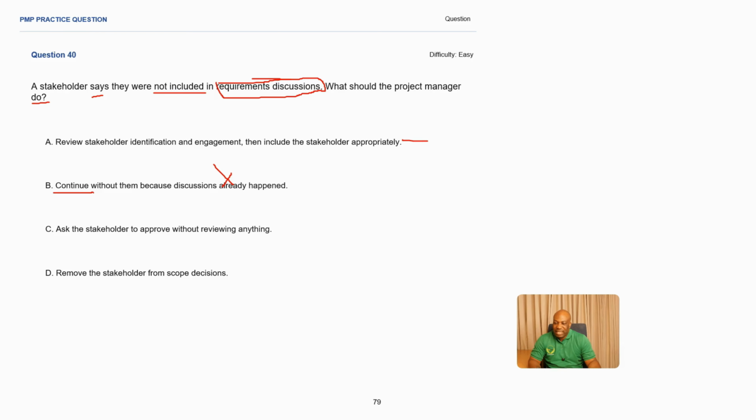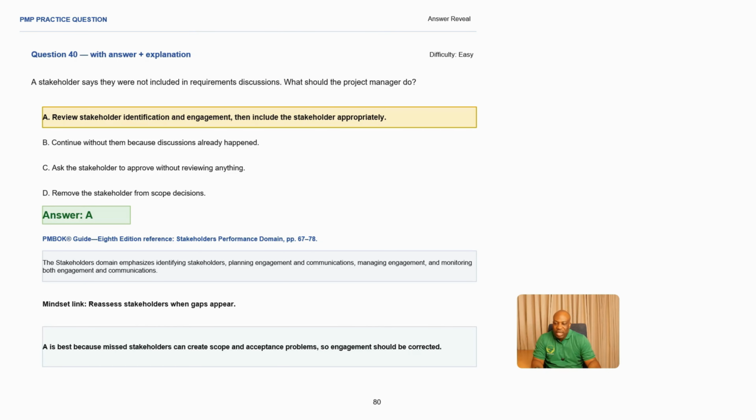Ask the stakeholder to approve without reviewing anything. A stakeholder must be satisfied for them to approve anything, so this is an incorrect answer. Remove the stakeholder from scope decisions. You don't remove stakeholders. They're the ones who are supposed to make decisions on scope and own the deliverables from the project, making this an incorrect answer. So A is the best answer in this scenario.